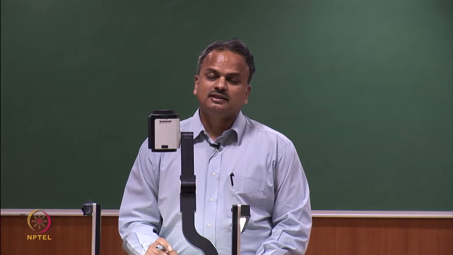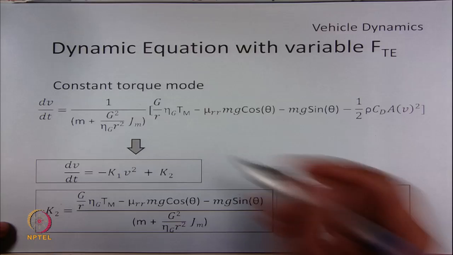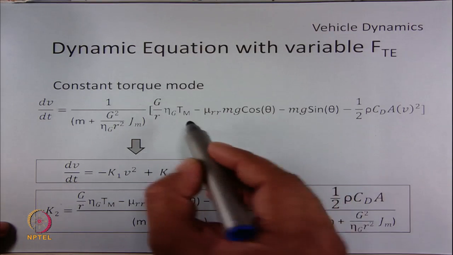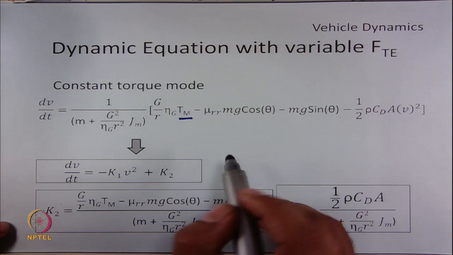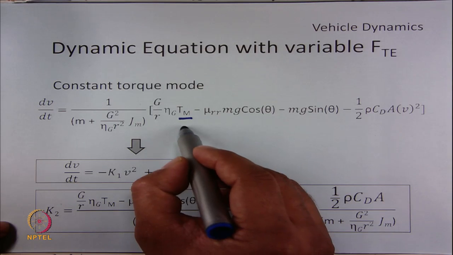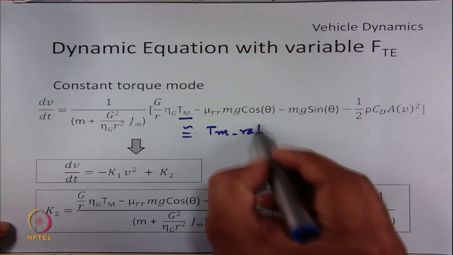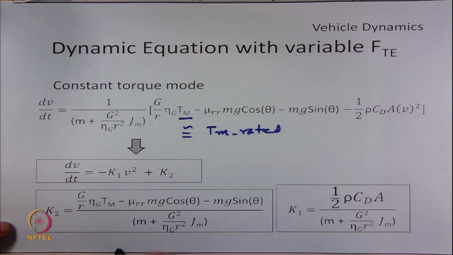So, we have discussed already the derivation of dynamic equations when the input torque is constant. So, this mode is very similar to that, and the same understanding can be used to know this mode of operation. So, we know that this Tm is constant, generally it is equal to Tm rated.